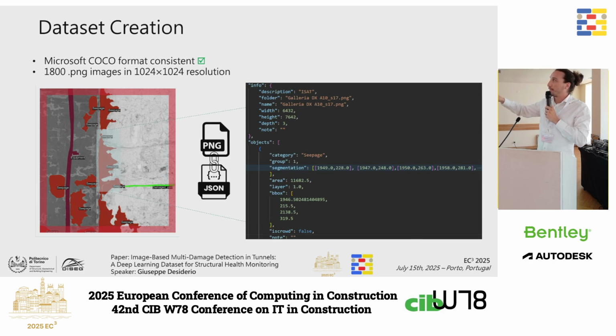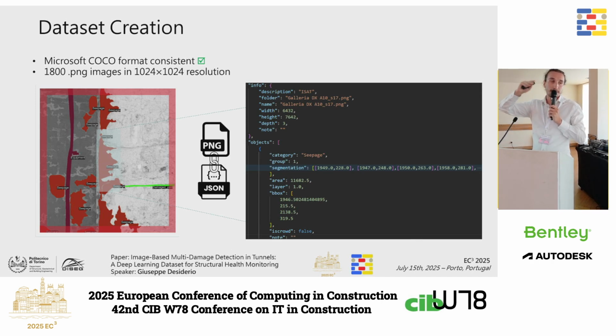At the end of this phase, we only have 306 images, so it's impossible to train a deep learning pipeline with so few images. So we decided to further crop the images in 6 non-overlapping patches and centrally crop to a resolution of 1024 square. We chose this resolution also to balance memory constraint and segmentation accuracy.